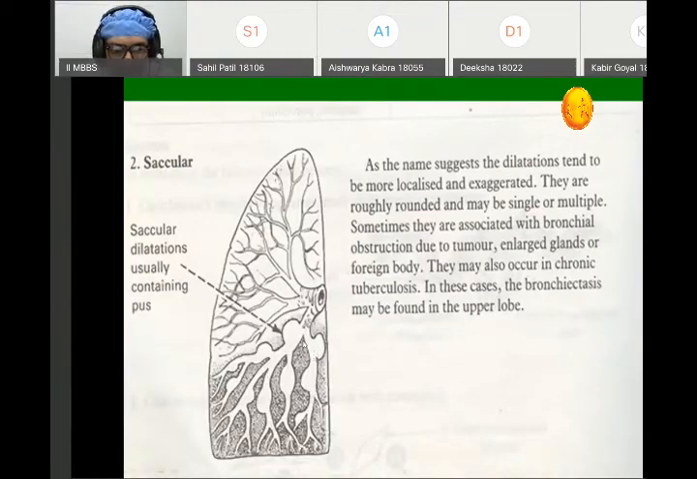Whereas in saccular, again, the lower lobe of the lung is involved. There is again dilatation of the bronchi, but in this particular case, there is localized dilatation of the bronchus. It may be single, it may be multiple. Again, it contains foul-smelling secretion within the bronchi, and the lung stroma shows fibrosis. So these are the two basic patterns seen in bronchiectasis, that is cylindrical and saccular.